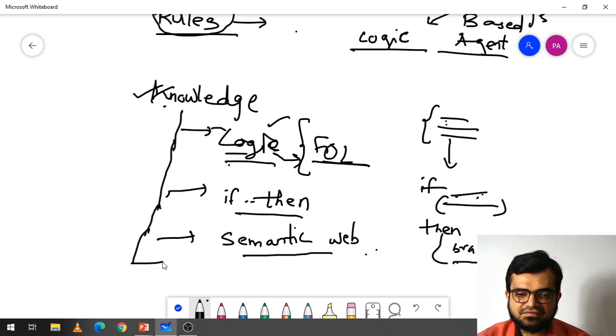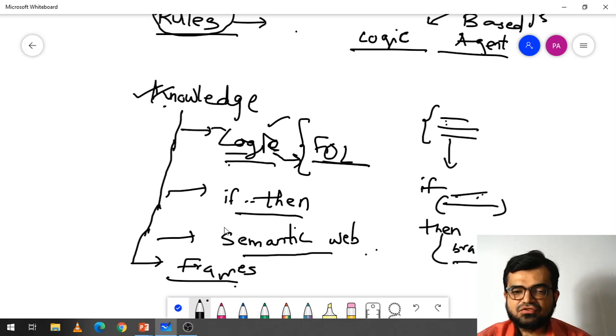And apart from that, we also have frames. Frames are also one kind of technique which should be adopted by knowledge based agents, I mean, knowledge based representation. So all of this we will be studying in unit 2.